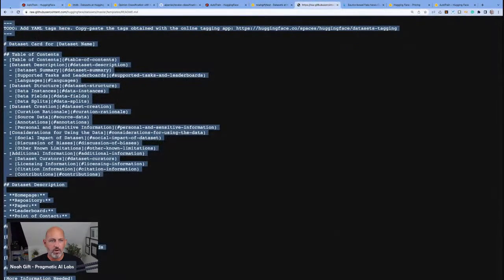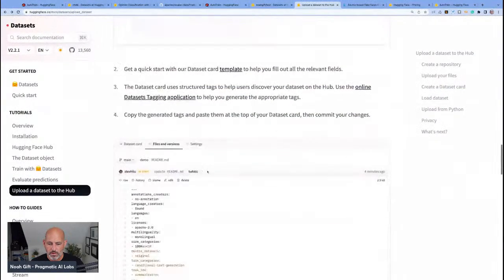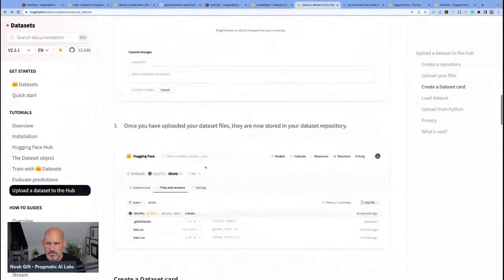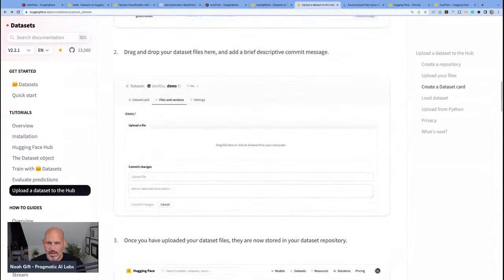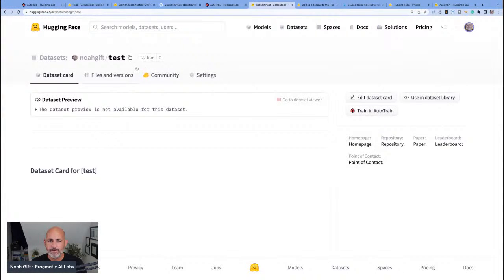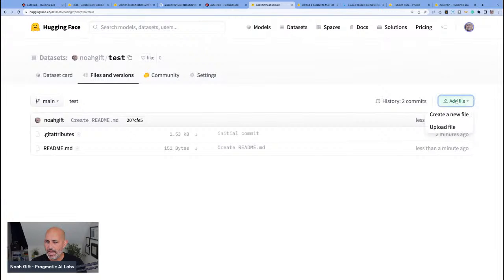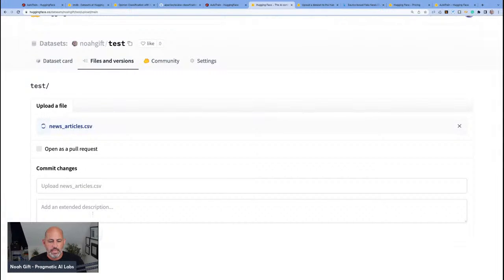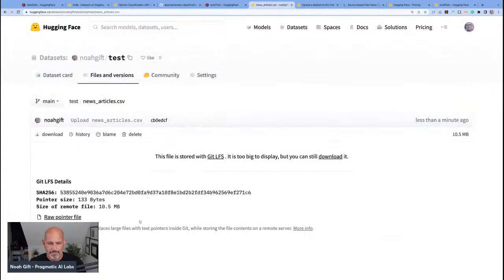And then what's the other thing they want me to do here? But what I was missing is it says drag and drop your dataset file here. So add a file. Okay, so if we go back here, we go to file, we say add a file, upload a file, we click on it, and if I go to news article and we say commit, it says it's too big, which is definitely interesting.